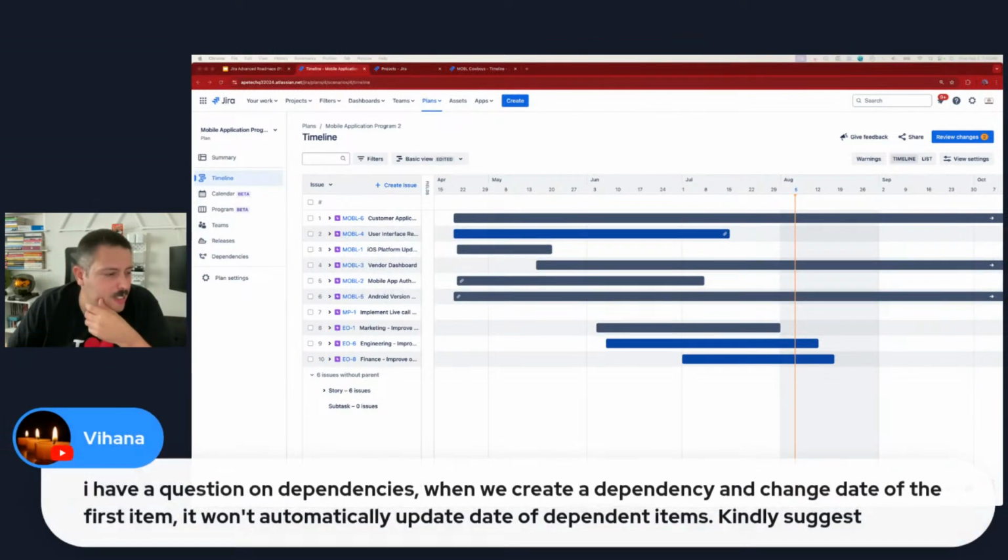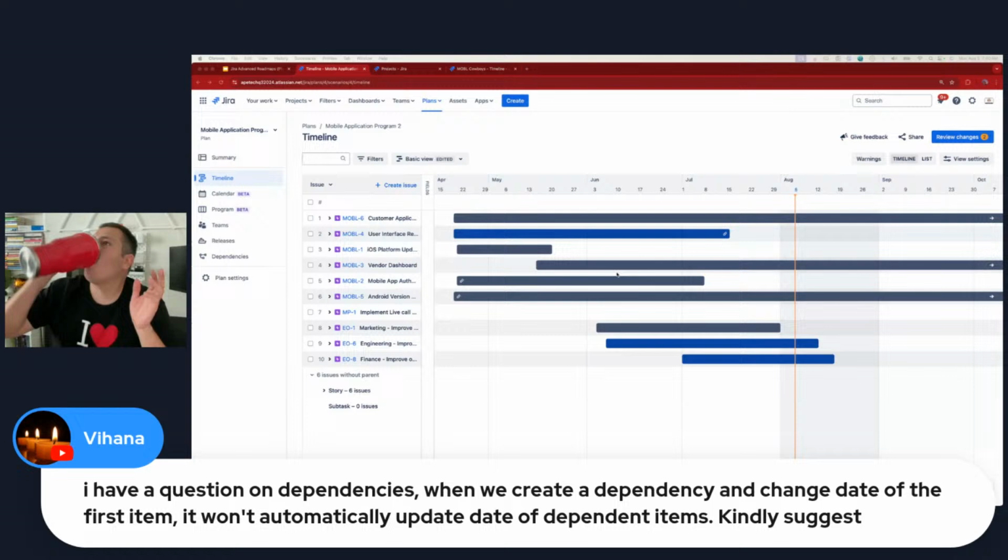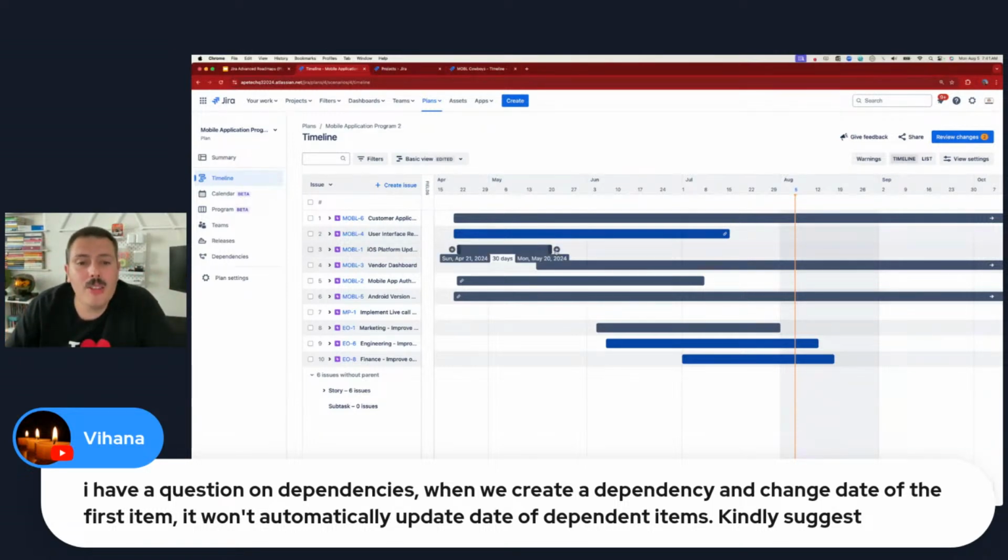Second, as Vihan is asking, when we create a dependency and change the date of the first item, it won't automatically update. Yes. So unfortunately, Vihan, the fine folks at Atlassian haven't built this feature in. Why is beyond me, but it would be awesome if you could do this and go, well, this date slipped, let's push this one out automatically. That would be awesome. Atlassian, if you're watching, give us that feature. I haven't met a single person that uses Jira that wouldn't love that feature to be there.